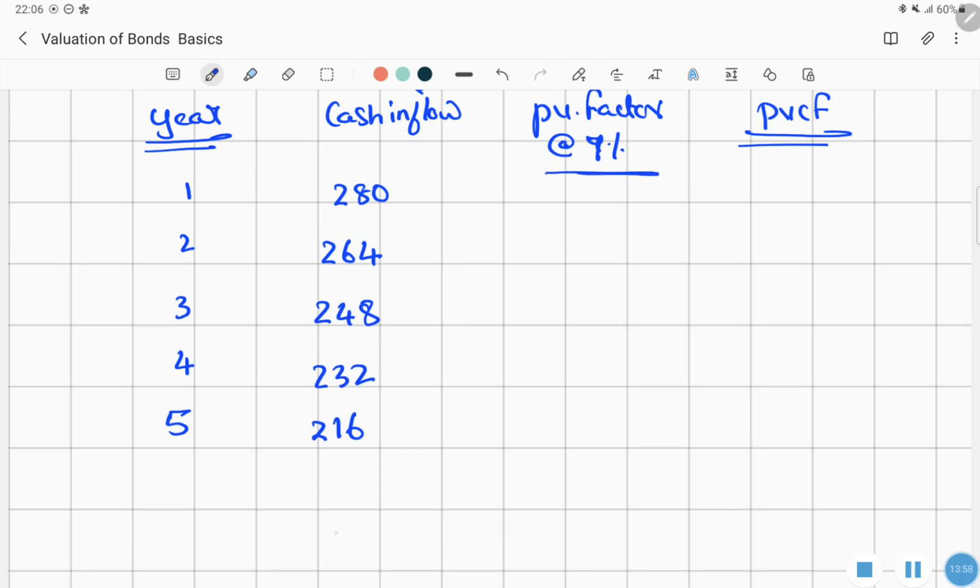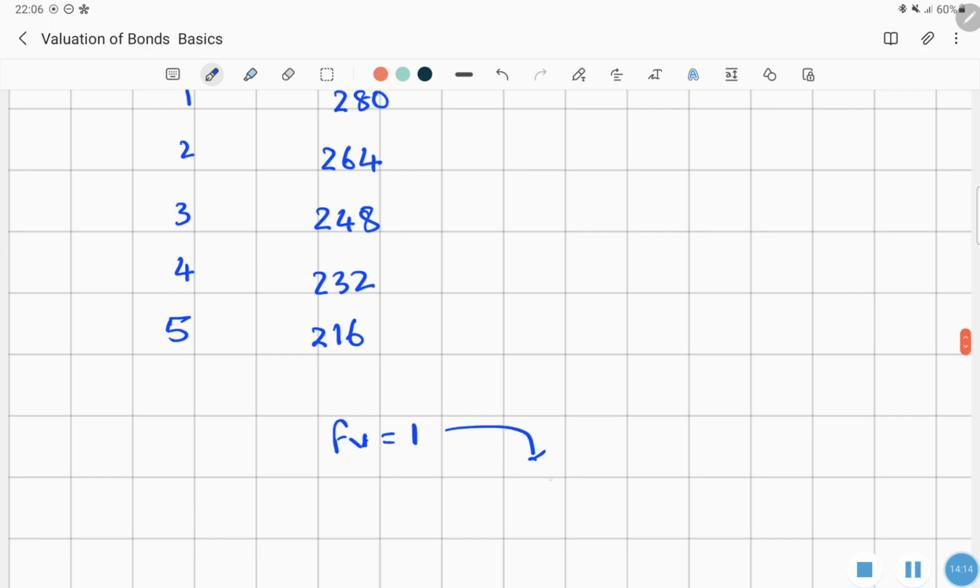Suppose in the future we have rupee 1. What is the value today of this rupee 1? That is your present value. So we will calculate the present value factor for the rupee 1.